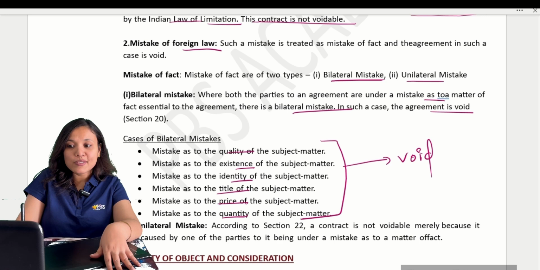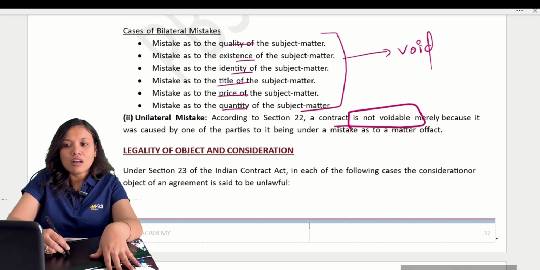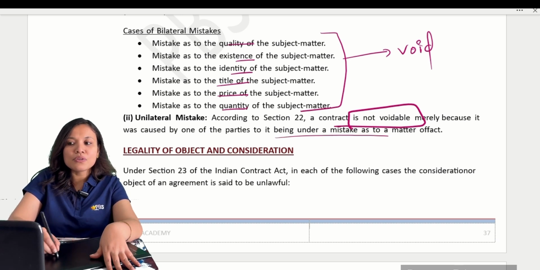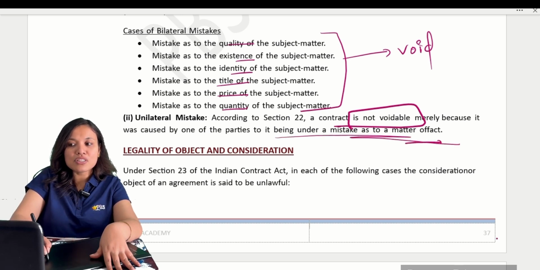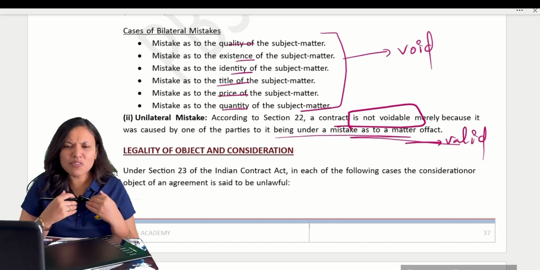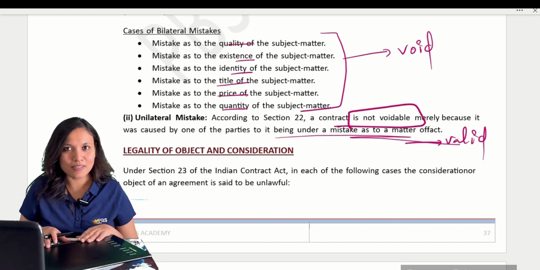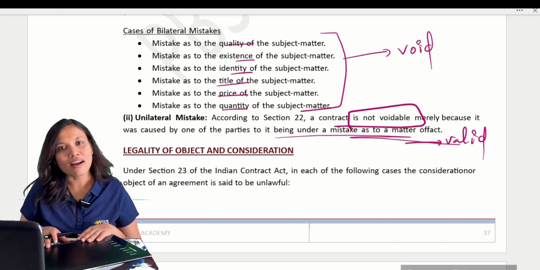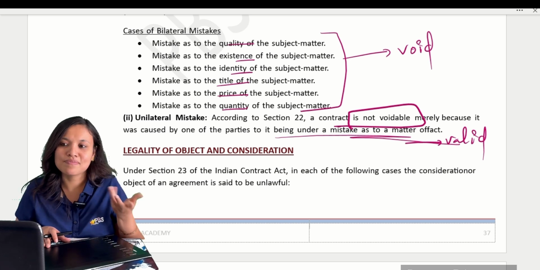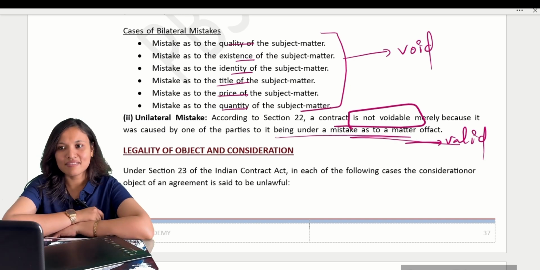But see, try to understand the unilateral mistake. A contract is not voidable when it is caused by a unilateral mistake. With a unilateral mistake, the contract is still valid. I was telling clearly, study properly, otherwise you will not clear the examinations. Afterwards you tell me, ma'am, we made a mistake, we did not understand that we have to study, so we just did not study.